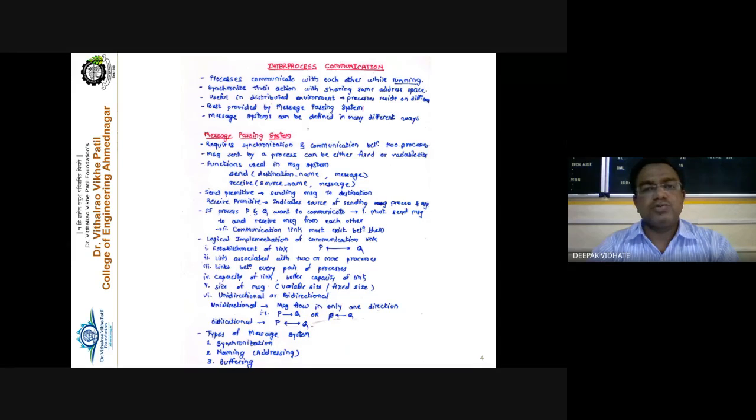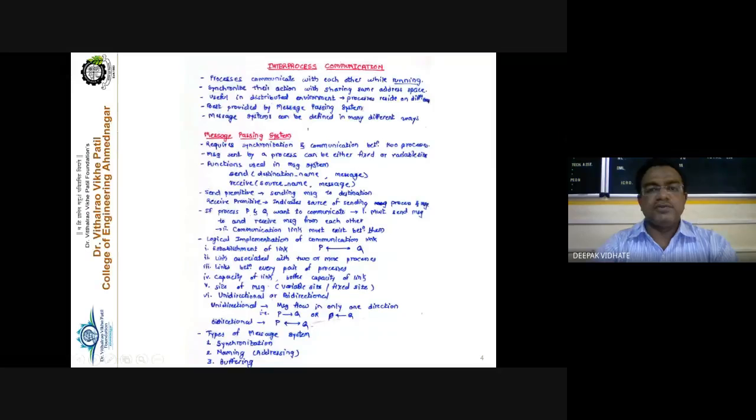Two functions or two primitives are used in the message passing system. They are called the send function and the receive function. Send takes the name of the destination, and receive takes the name of the source from where the message is received, and the message is given here.